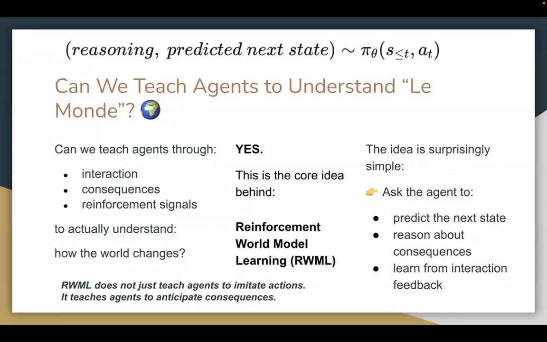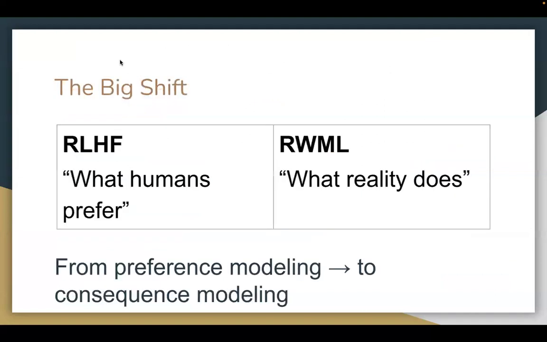So for example, if the robot wants to go to a countertop, there might be reasoning that knives are often near countertops, and therefore the predicted next state might be you see a knife. Basically, given all the history, the previous states and the action at time step t, we want to predict the next state along with the reasoning tokens. So the big shift here is that we are going from what humans prefer to what reality does, and from preference modeling to consequence modeling.